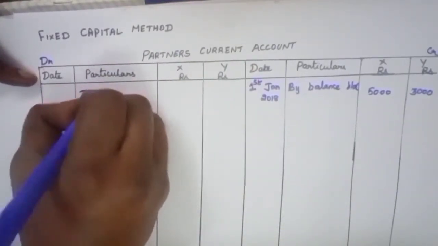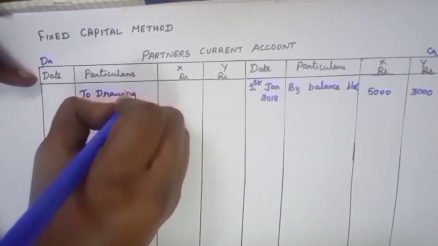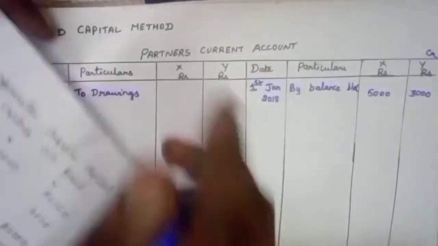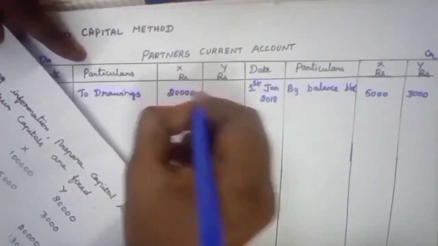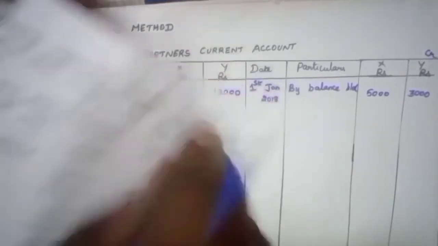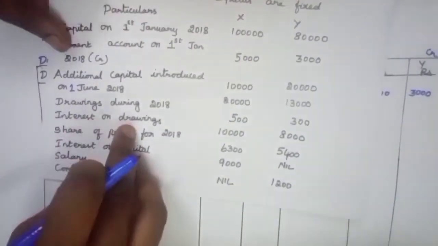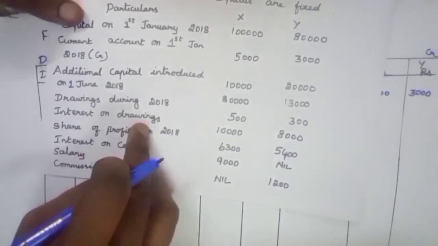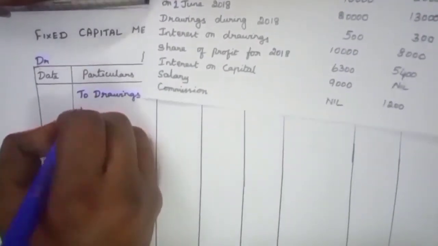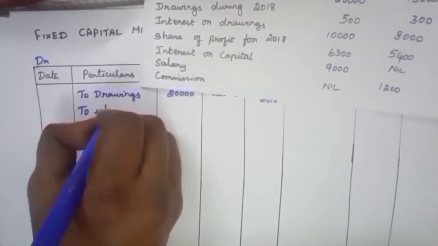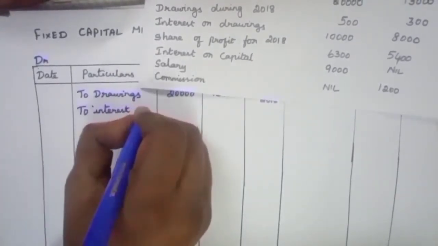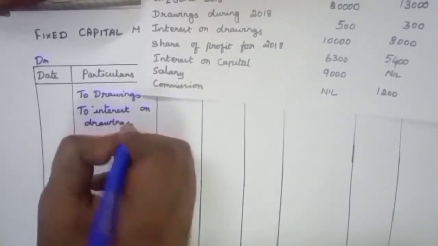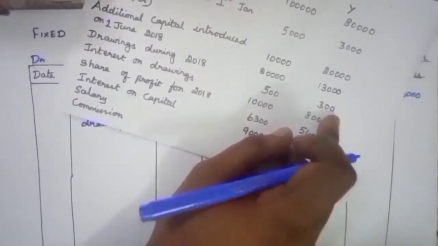To drawings, 20,000 for X and 13,000 for Y. Interest on drawings is also an expense for the partner, so record the amount of interest on drawings on the debit side. To interest on drawings, 500 and 300.